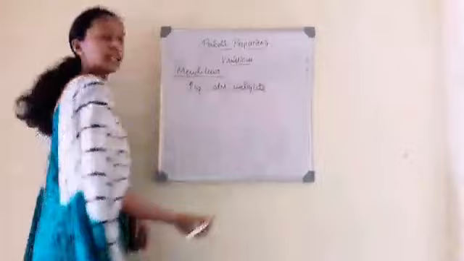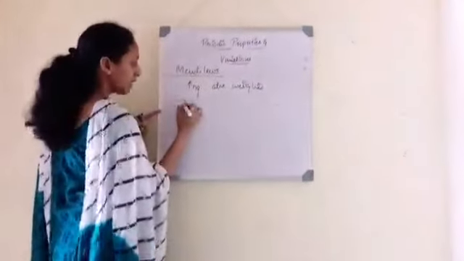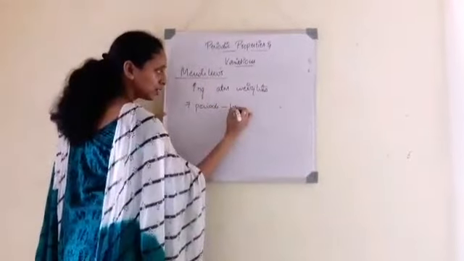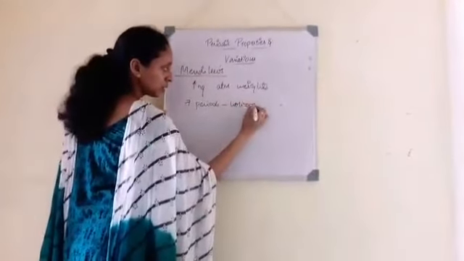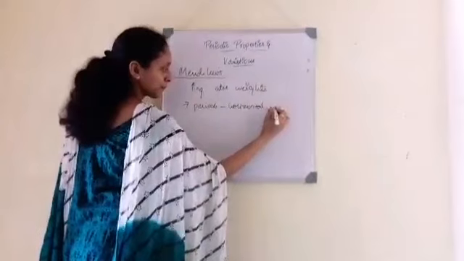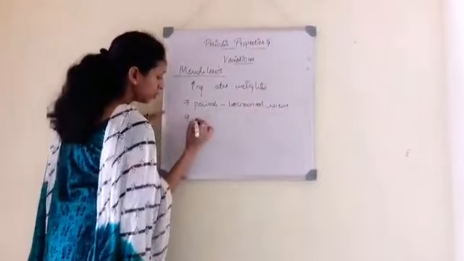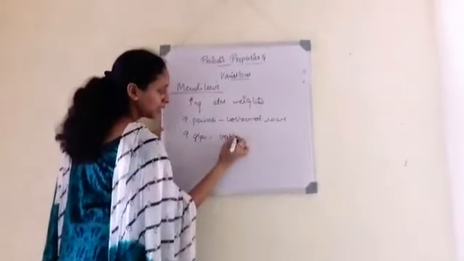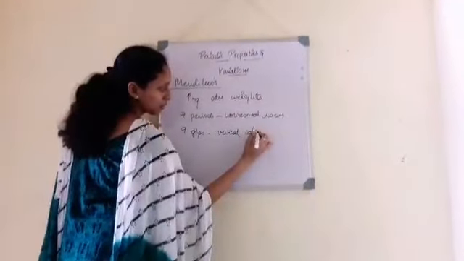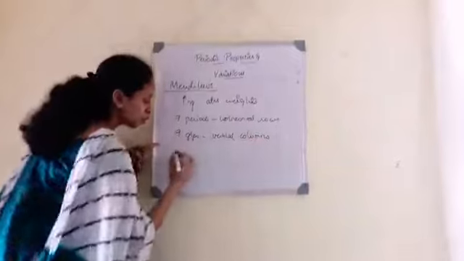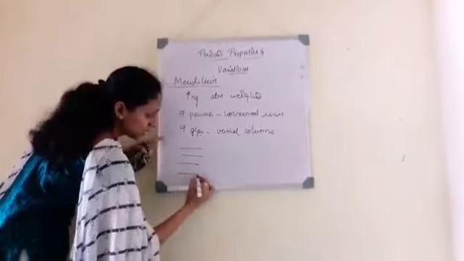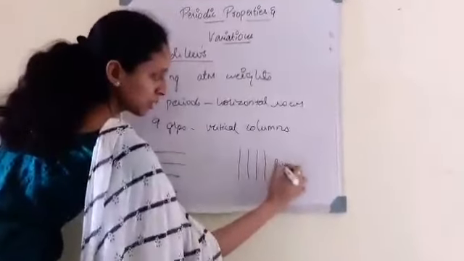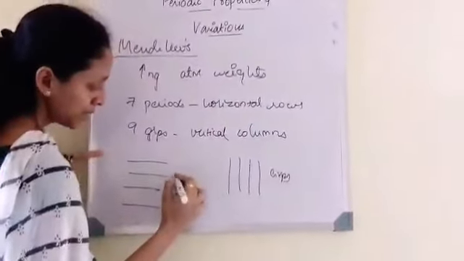His classification has 7 periods, which are horizontal rows, and 9 groups, which are vertical columns.